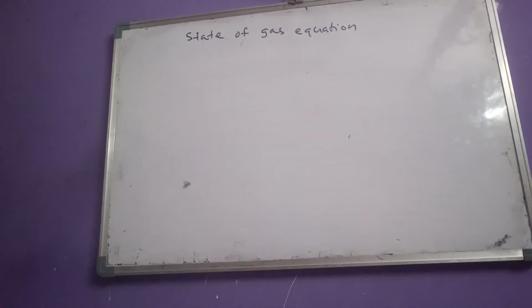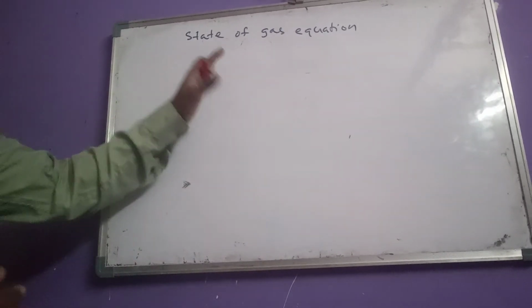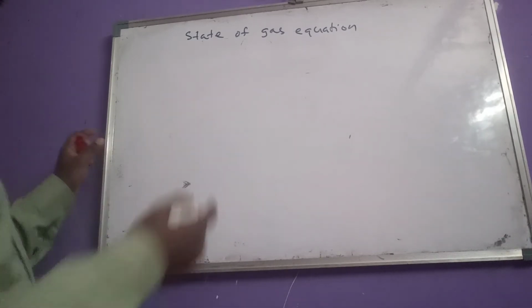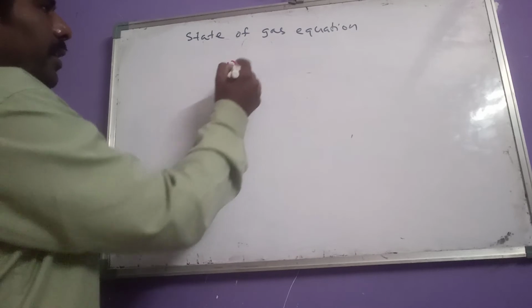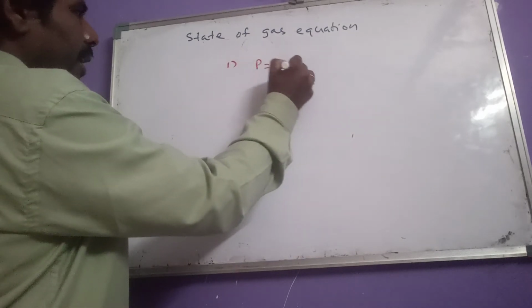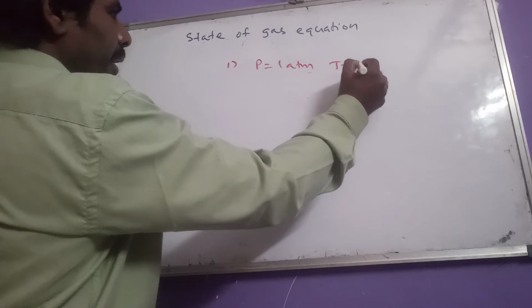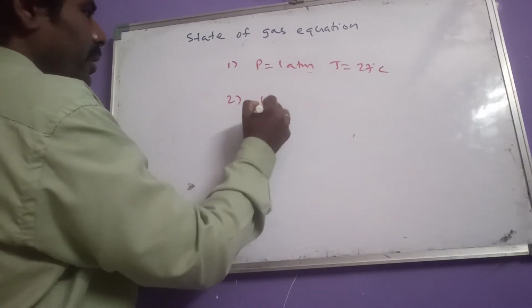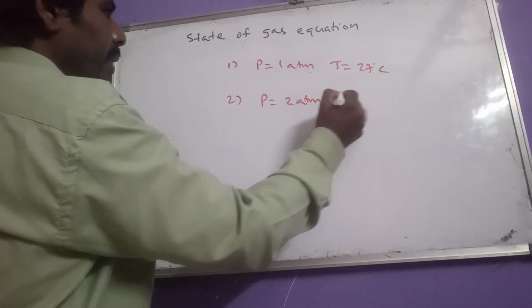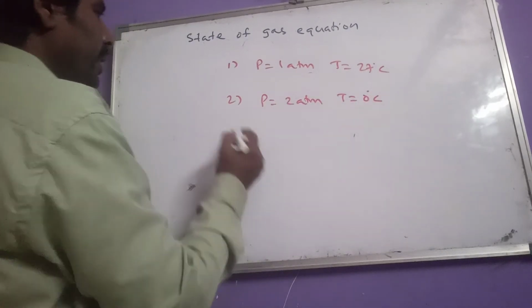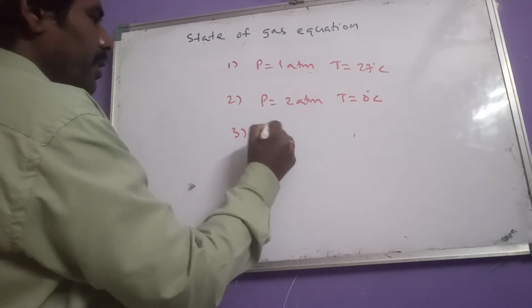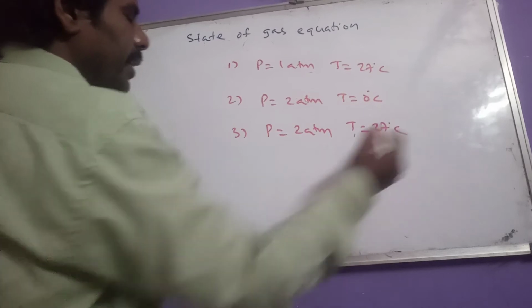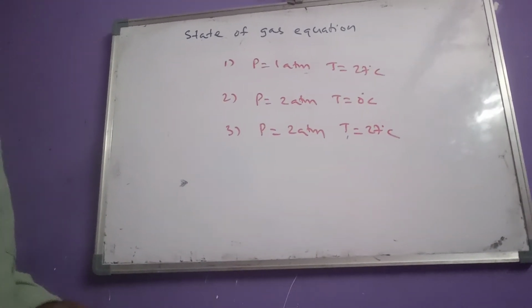First, at what conditions does helium gas have the highest density? So I give the options here. First, pressure 1 atmosphere, temperature 27 degrees centigrade. Second option, pressure 2 atmosphere, temperature 0 degrees centigrade. Third option, pressure 2 atmosphere, temperature 27 degrees centigrade. So like that they give the options.